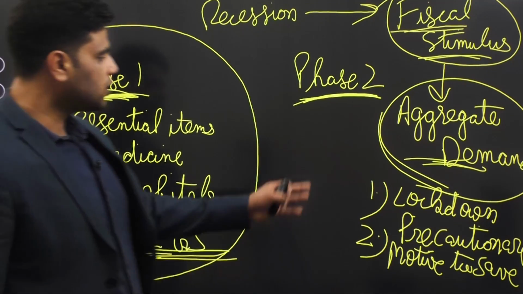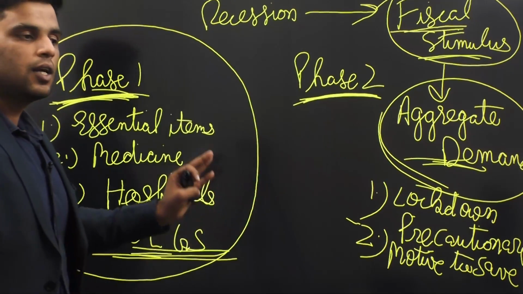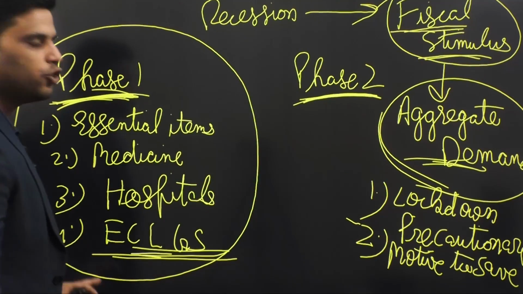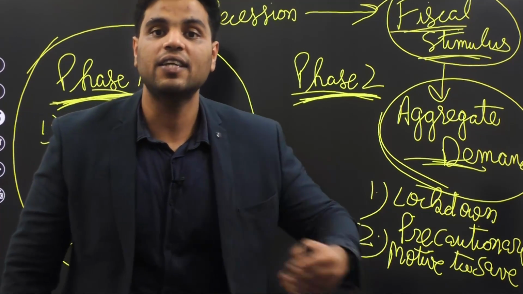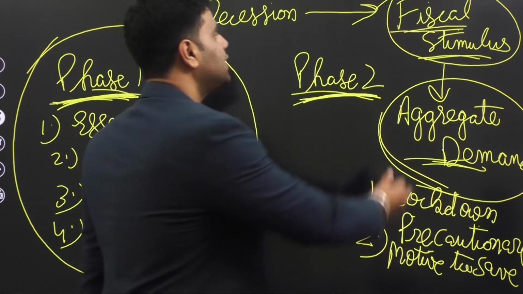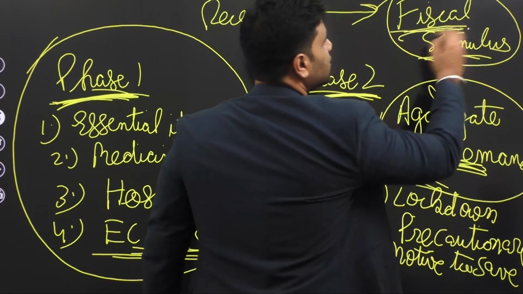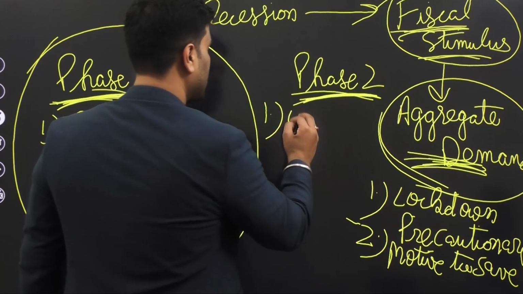Right? So government thought that because of these 2 reasons, fiscal stimulus won't increase aggregate demand. Hence, we will spend only on essential items. Now in phase 2, once the unlocking started, then government offloaded its demand-centric fiscal stimulus package. Government increased its infrastructure spending, capex.